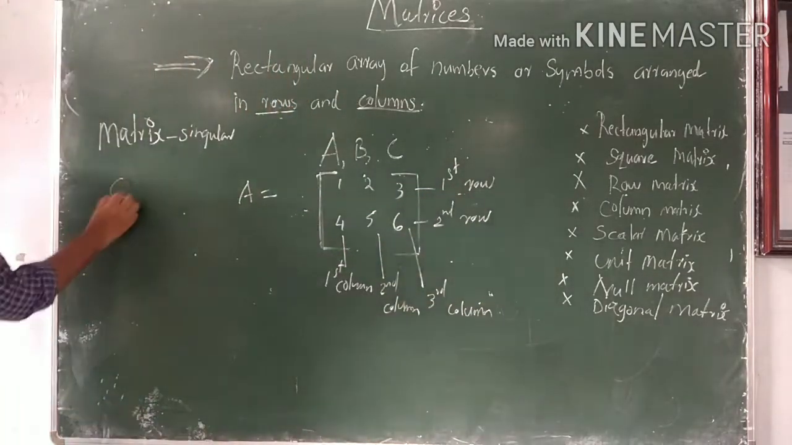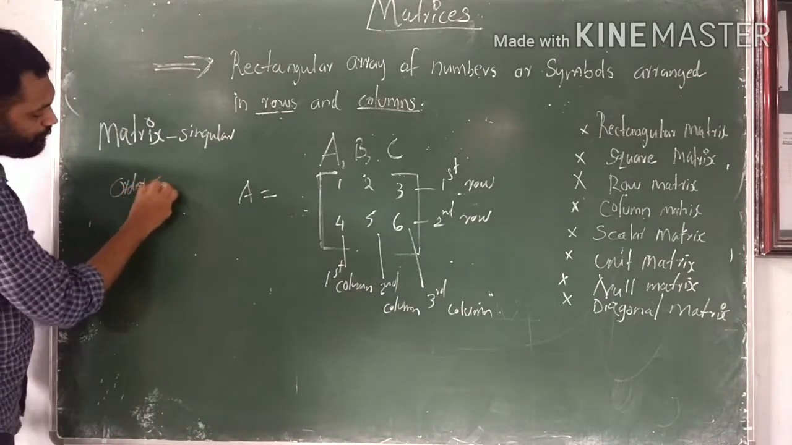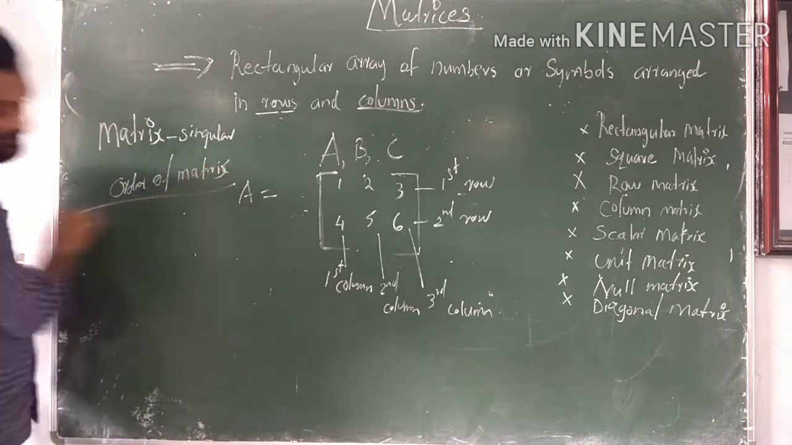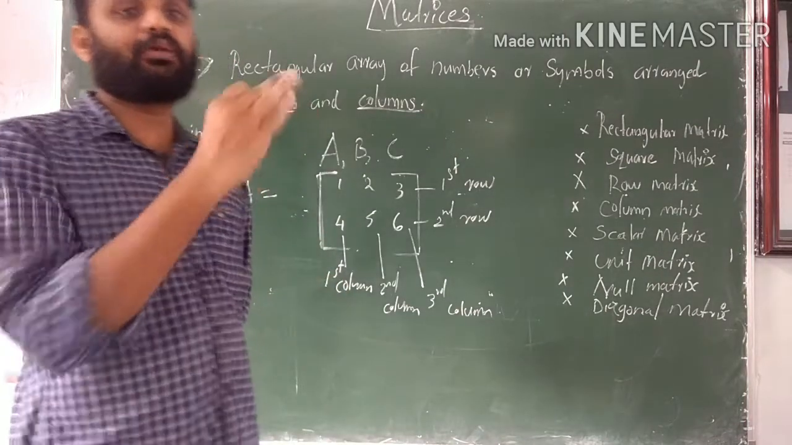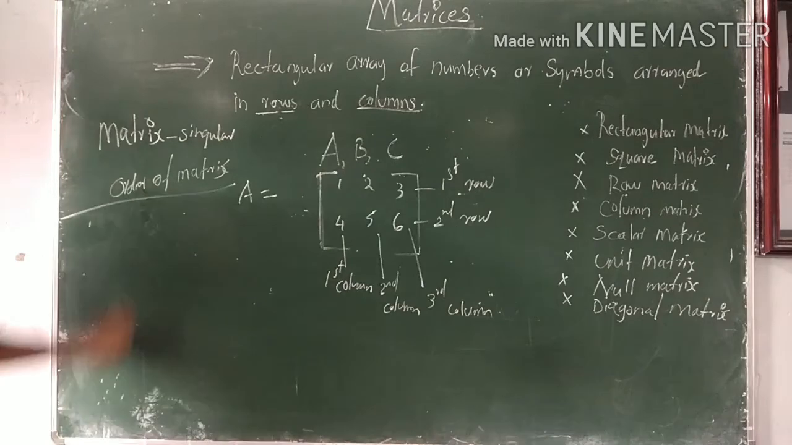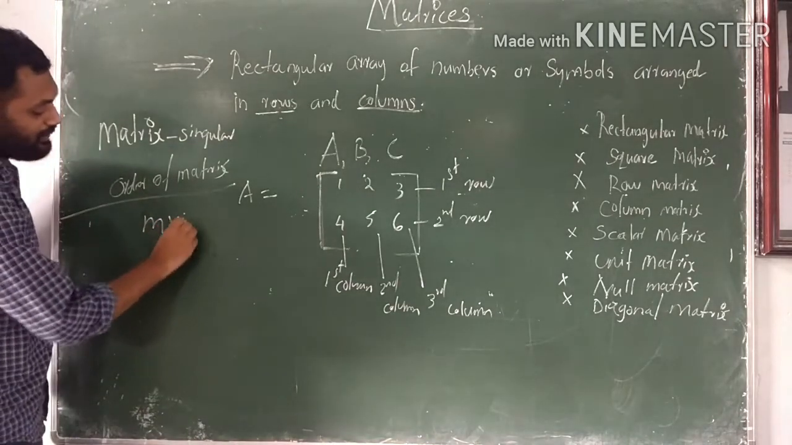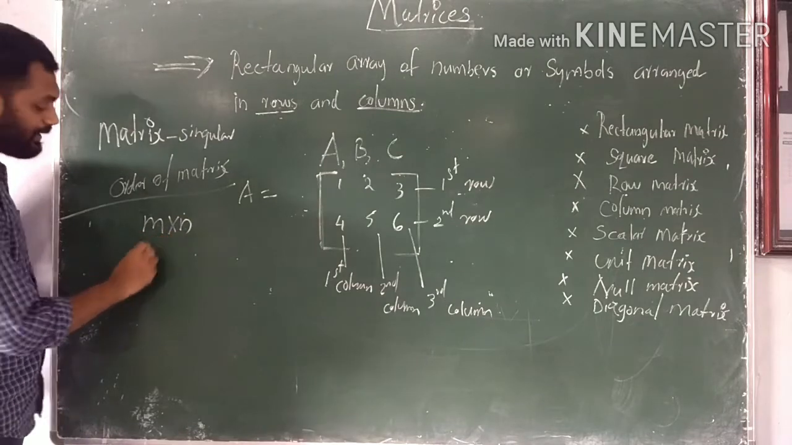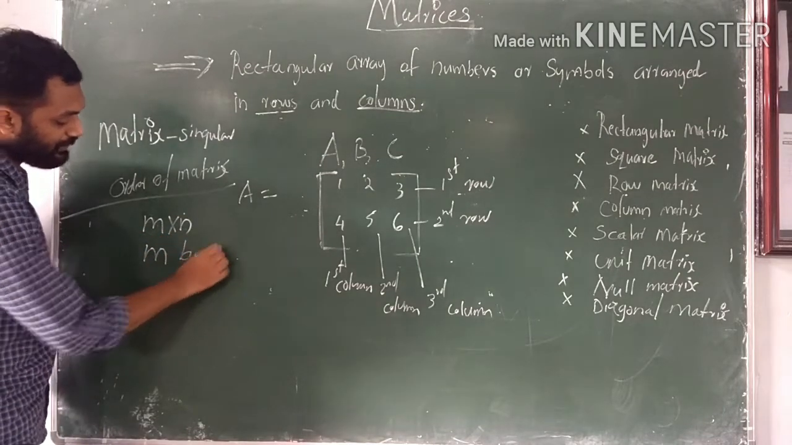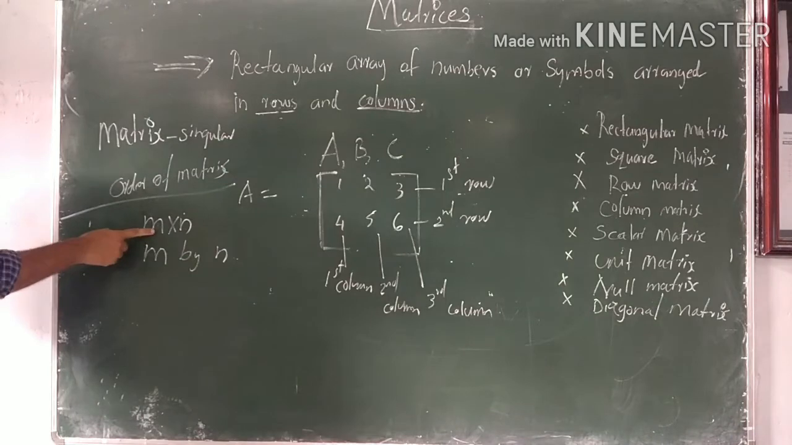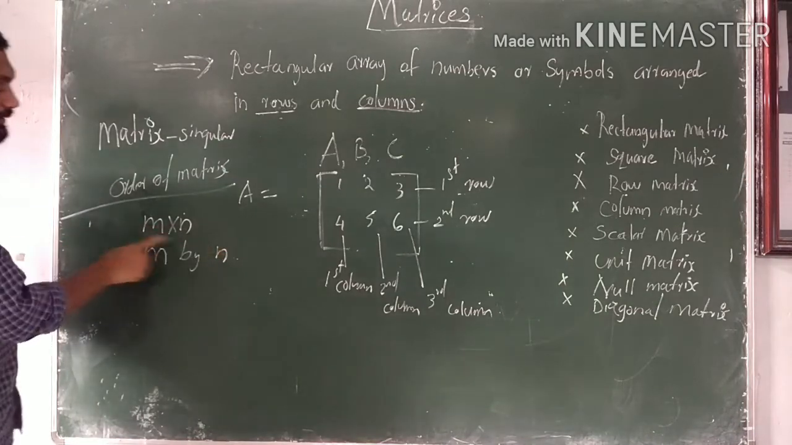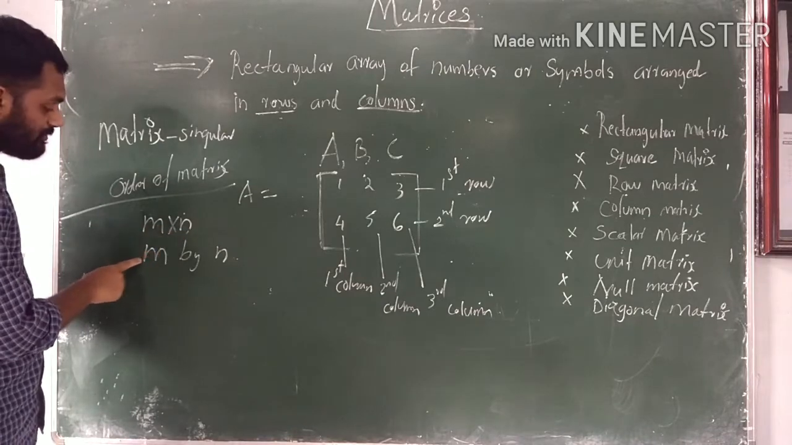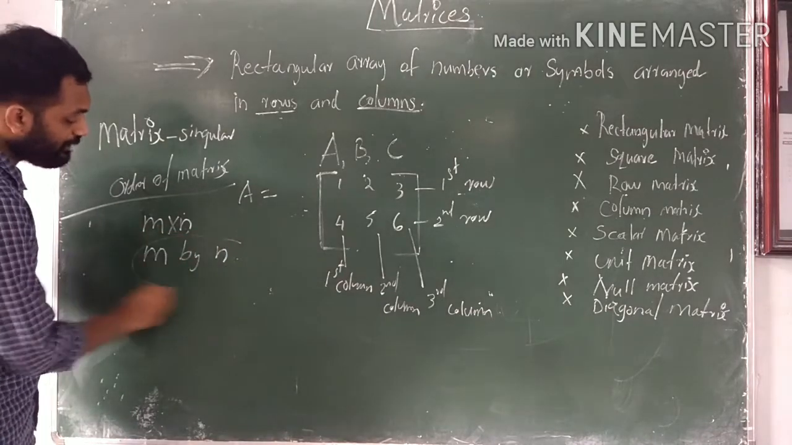Next, let us look at the order of a matrix: the number of rows and number of columns in the matrix. The order is represented by m by n. Written as m into n, but read as m by n.